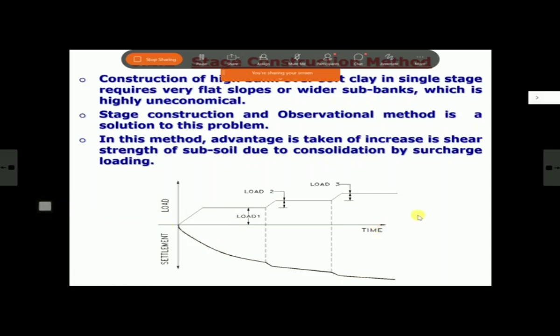But stage construction alone also does not serve the purpose. When the depth of bad soil is very large, you will find that even in stage construction, let us say if this becomes 1 year, then there is a problem because you cannot wait for 1 year, then 2 years, and 3 years for a 6 meter bank. Probably nobody will give you that much time. So in those cases, you have to use some other method, and normally stage construction in conjunction with some other method which makes consolidation faster is used.